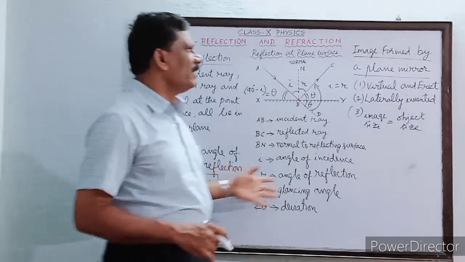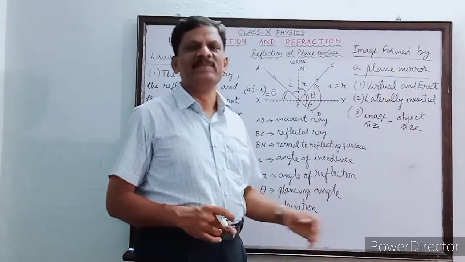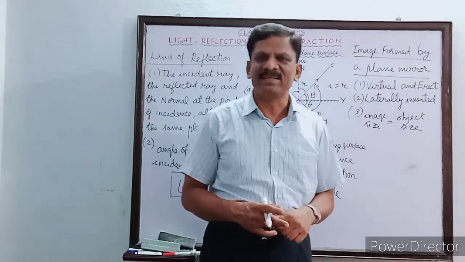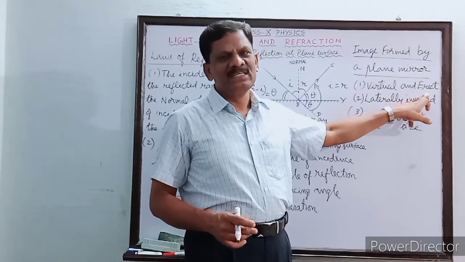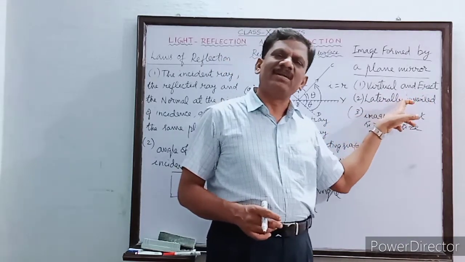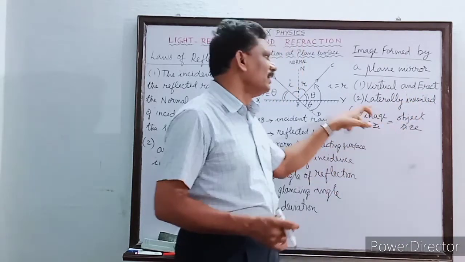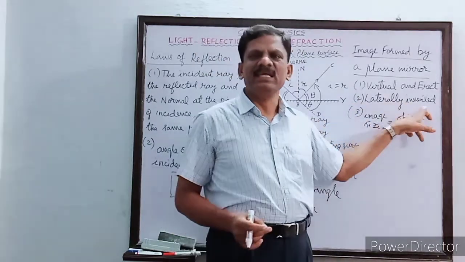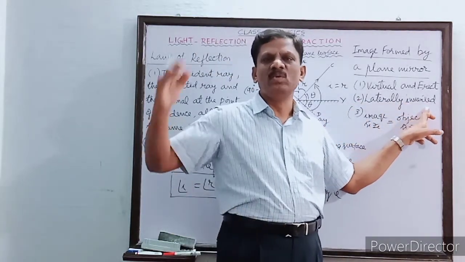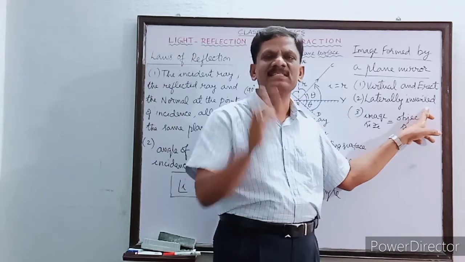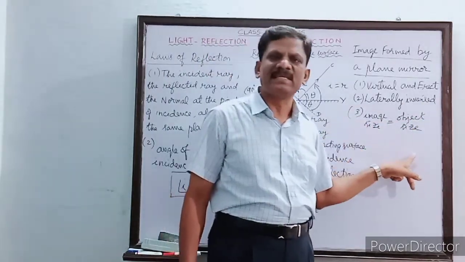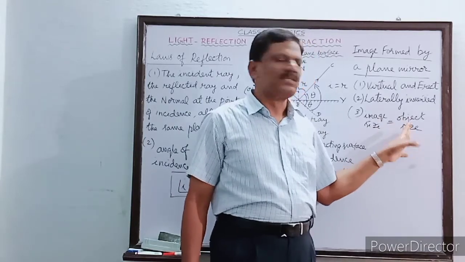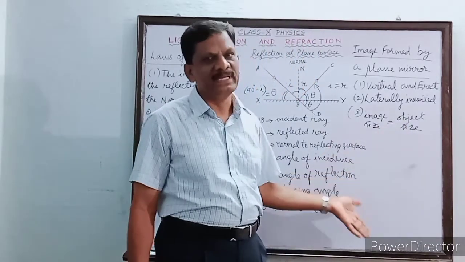And finally, we have summarized the nature of the image formed by the plane mirror. A plane mirror forms a virtual and erect image. Virtual images can never be caught on a screen. The second one is laterally inverted. This is why when you lift your right arm, the image will lift its left arm. And the size of the image is equal to the size of the object. The next topic will be spherical mirrors.